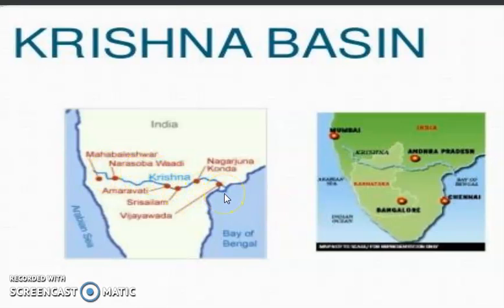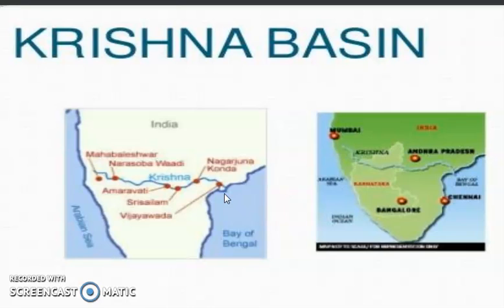And what was the length of the Godavari? 1500, and Krishna 1400. So it will be the second largest river of peninsular India. Now the Tungabhadra, Koyna, Ghataprabha, Musi, Bhima, these all are the tributaries of the Krishna river only.